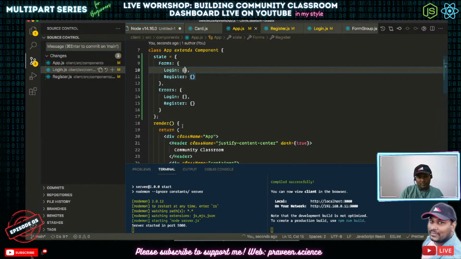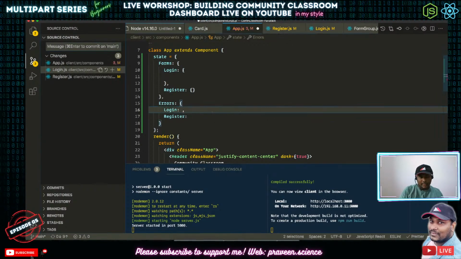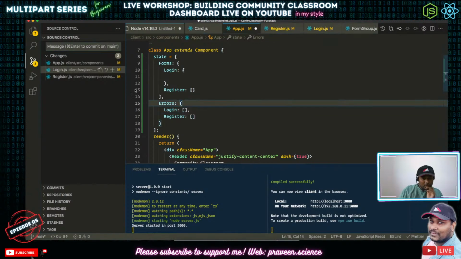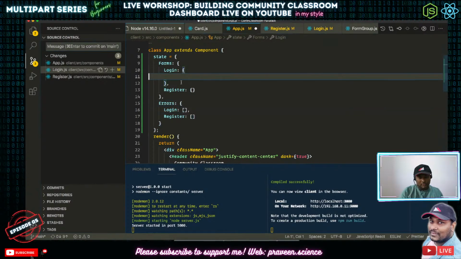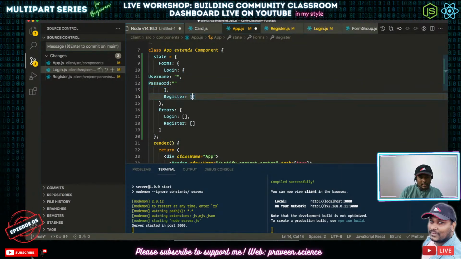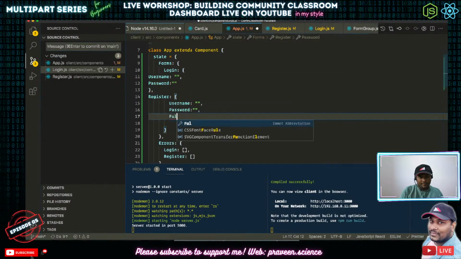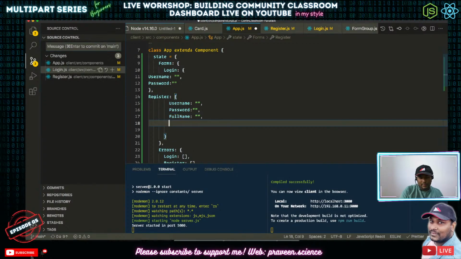Okay, so login form will have, so this one is an error, right? So we can just make it as an array. And this one is the list of forms. So this will have username, password as the main things. And this will contain these 2 along with full name, and the last one is role.